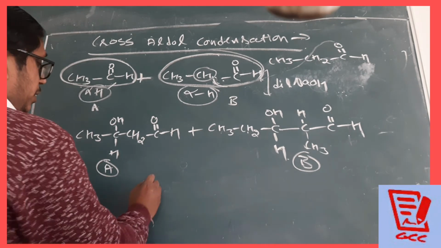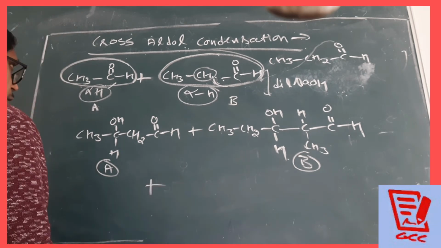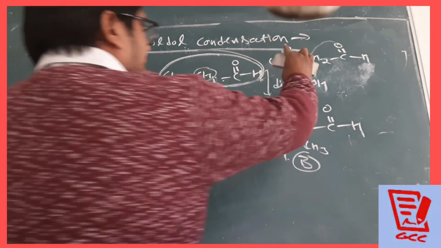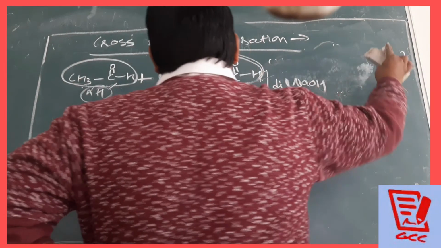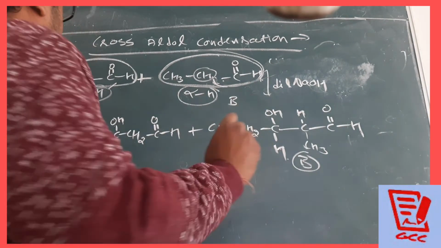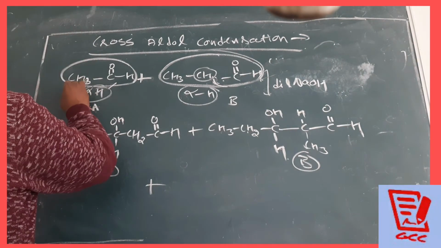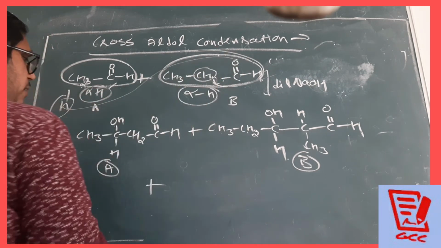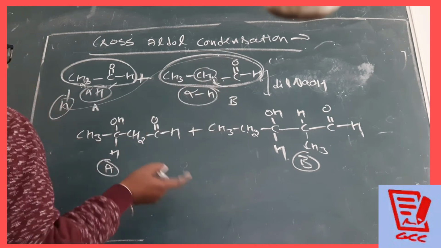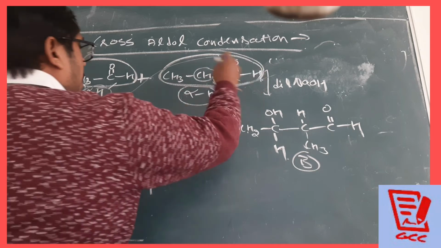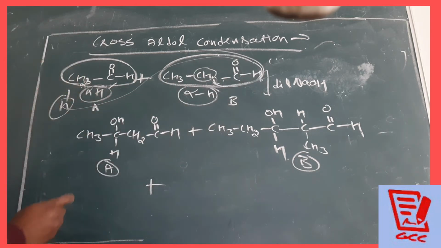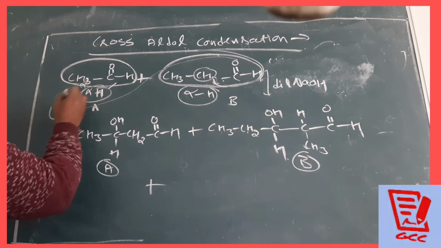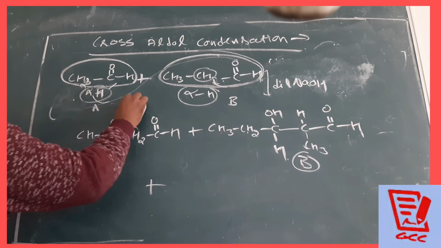Now you can see the third one. The third one is possible when hydrogen from A goes to B. Suppose this is the H from A; where is this H going? To B. Once again, this is the alpha hydrogen.